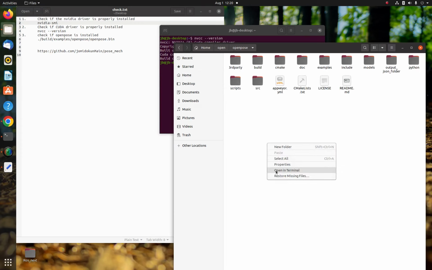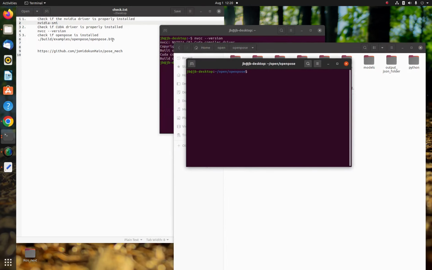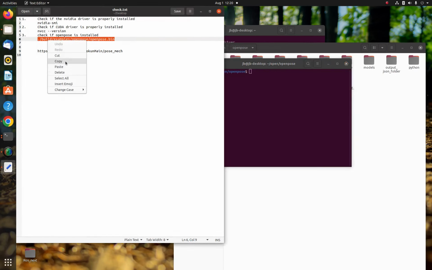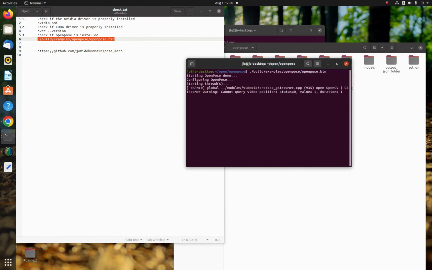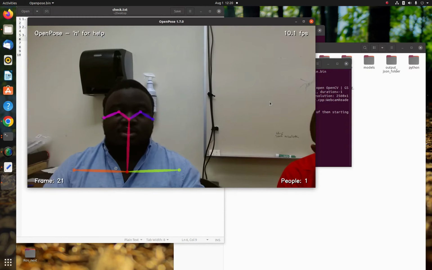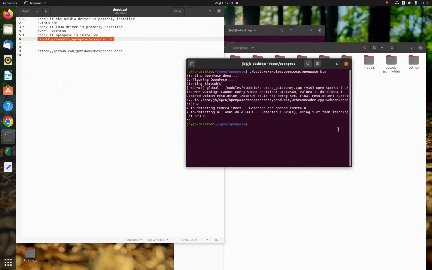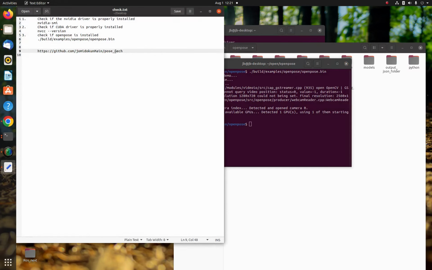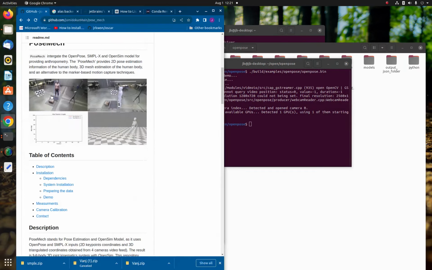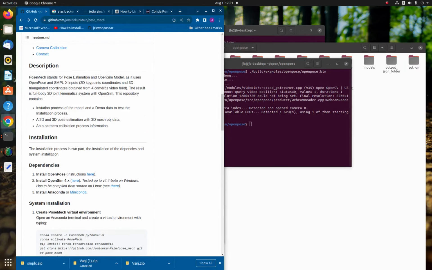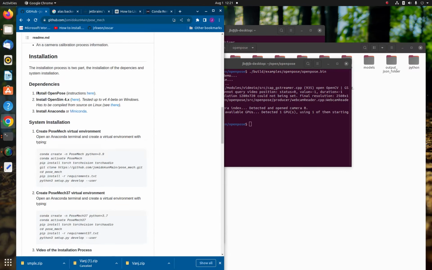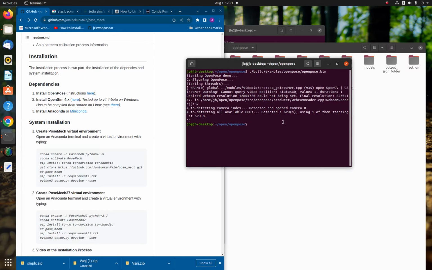So the next step is to check if Conda is there. It's properly installed as well. So the next thing is I can just clear my screen by pressing Ctrl-L. And once I press Ctrl-L, I can run the command here, which is nvcc --version to see what version it is, and this is 1.6, which tallies with what we had before. So now we know that both are installed properly.